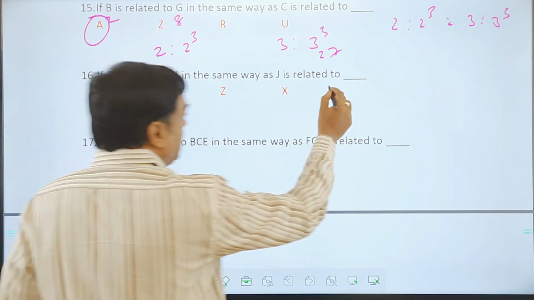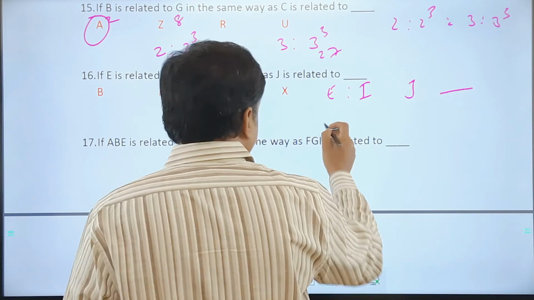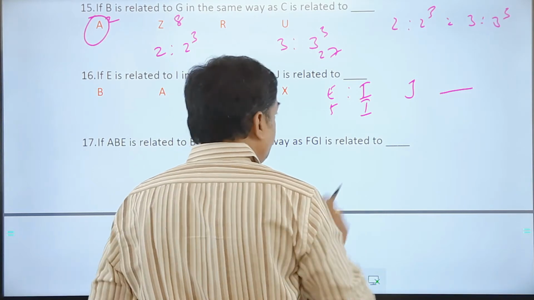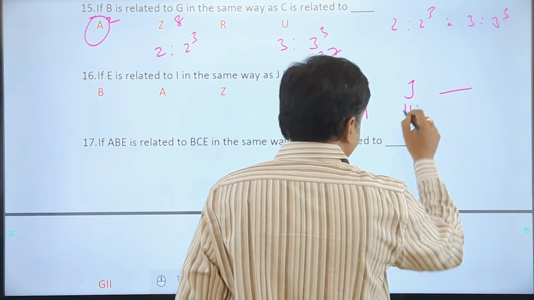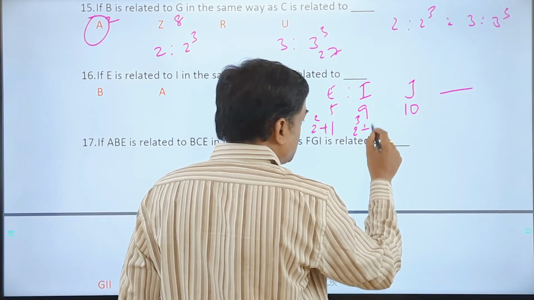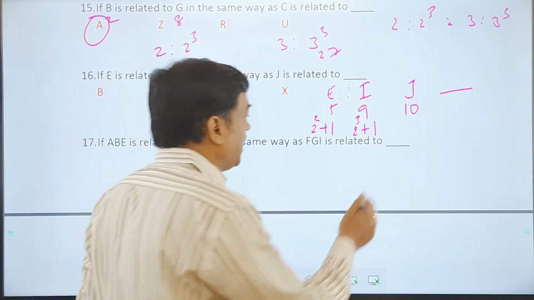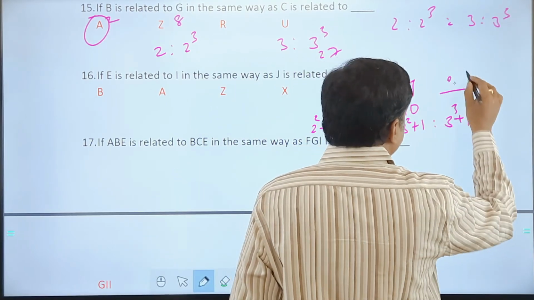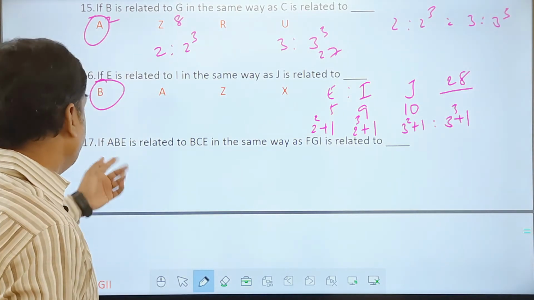Take this as next. E to I, E and I, and similarly J and how much is the point? E is 5, I is 9, I'm sorry, I is 9 here. I should be taken as 9. And J becomes 10, then what next? So can I take this as 2 square plus 1 and 2 cube plus 1 kind of a number here? 5 is 2 square plus 1, 9 is 2 cube plus 1, and this one is 3 square plus 1. So my required answer has to be 3 cube plus 1, which is 28. And what is 28 according to the sequence? It is B. So B is the answer for this. Next one.